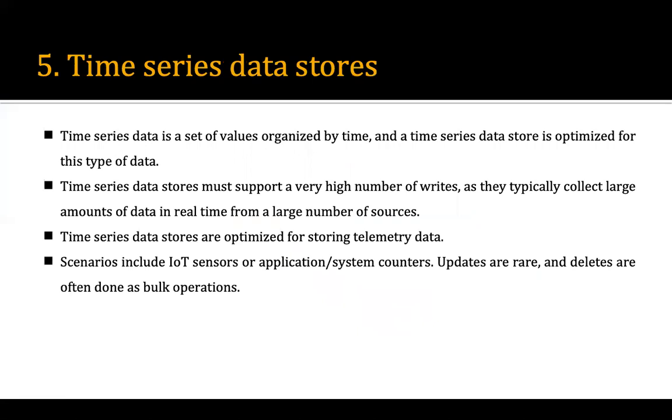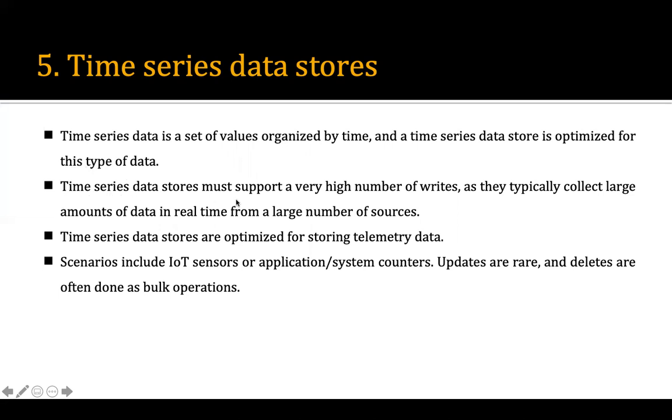Time series data storage. What happens in time series data storage? We store the data in the form of a timestamp. So once data is generated, we store that particular data with the timestamp of when it was generated. The time series data is a set of values organized by time, and the time series data store is optimized for this type of data.